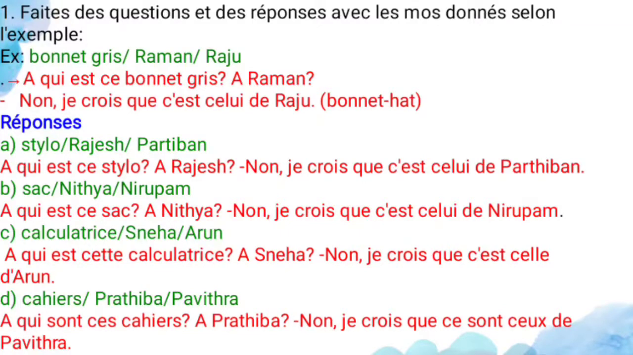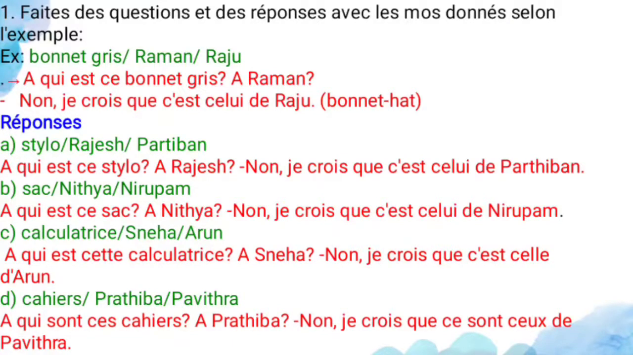And C is calculatrice, it's a calculator, and Sneha, Arun. So à qui est cette calculatrice? Here calculatrice is a feminine noun, so you have to use cette, C-E-T-T-E. So Sneha, no, je crois que c'est celle d'Arun. So no, I think it belongs to Arun only. So here the noun is a feminine noun, so you have to use celle.